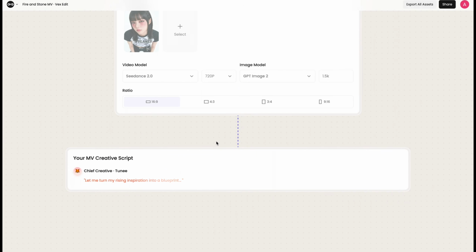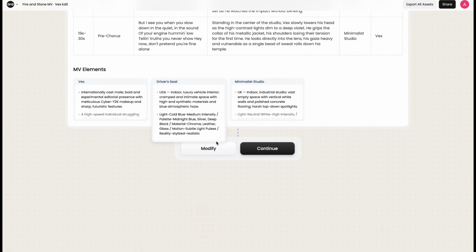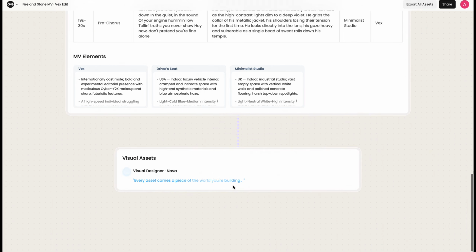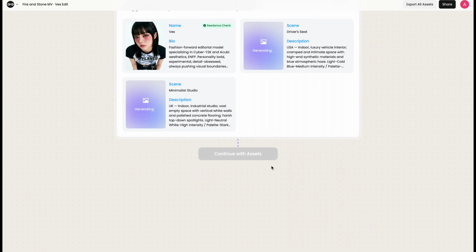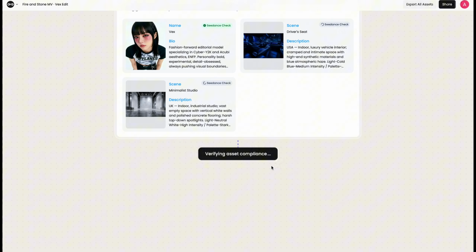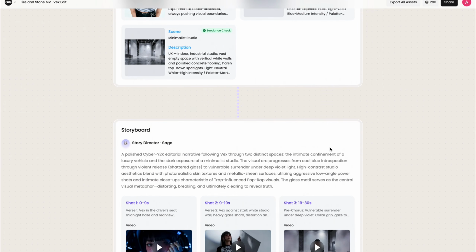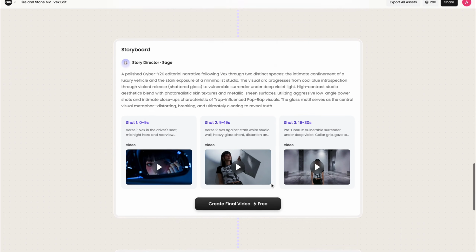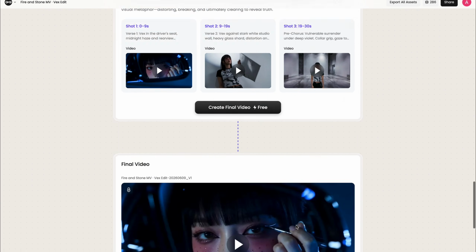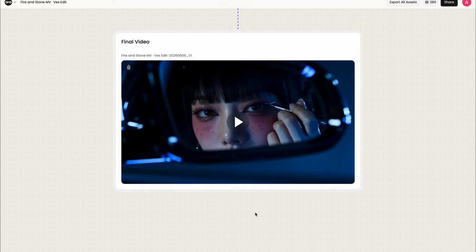Now click Confirm Details. At this stage, Tunee automatically generates the complete video concept including scene descriptions, visual elements, and cinematic direction. You can modify anything if needed. If everything looks good, click Continue. First, it generates the character images and visual assets like environments and locations. Then click Continue with Assets. Now it automatically creates the complete storyboard. Finally, open Final Video. And within minutes, our complete AI music video is ready. Simply download it from here.